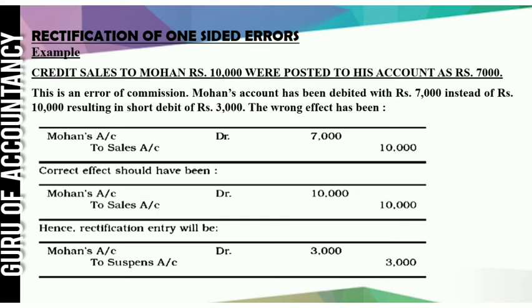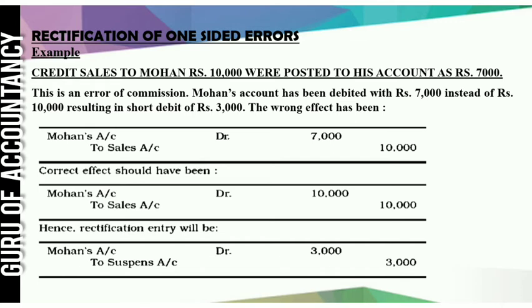Second, credit sales to Mohan rupees 10,000 were posted to his account as 7,000. So here you can see Mohan account is debited, but it is debited with 7,000. That is debited less. So the wrong thing is Mohan account to sales 7,000 is written. Sales 10,000 is written, but Mohan account is only 7,000. Correct answer should be Mohan account to sales 10,000. You can see there is no problem in sales. Problem is in Mohan's account. Mohan account is debited less by 3,000.